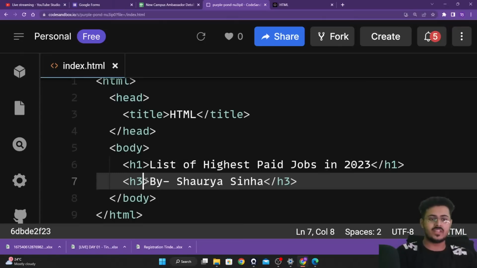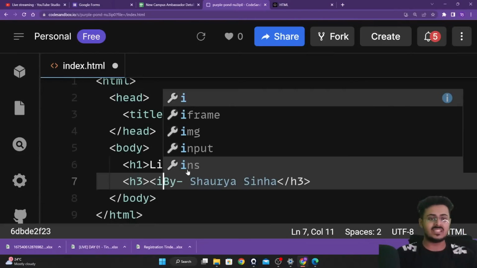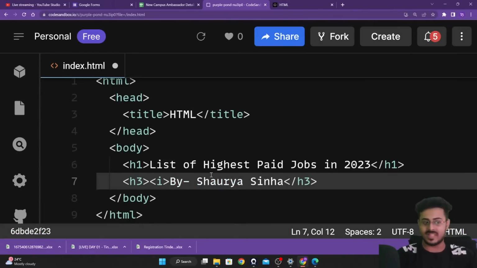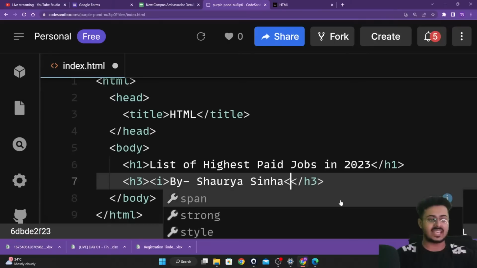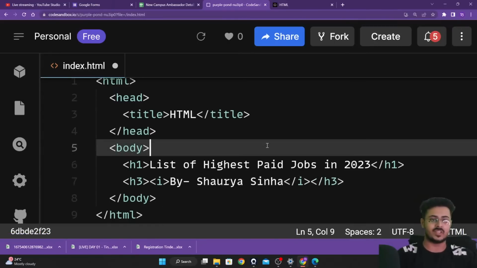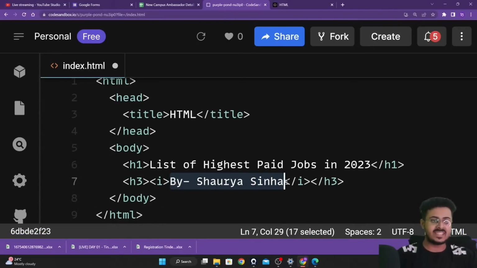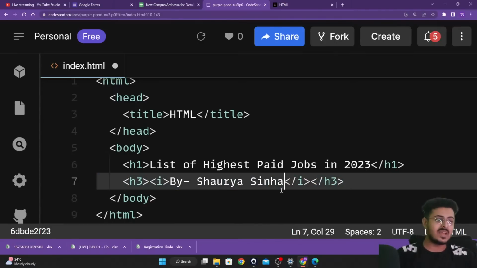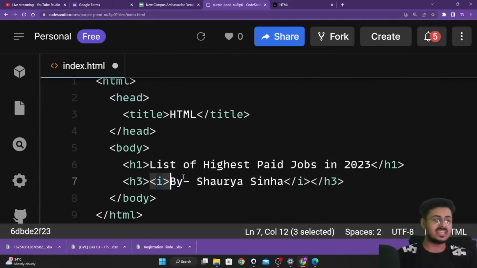Okay. So right over here, to convert this into italics, it's already an H3 element. We want to convert it into italics as well. For that, just put an opening I tag right over here, and a closing I tag right over here. Whatever is present in between the I tags is now in italics. It is already an H3 element, and it is in italics as well.